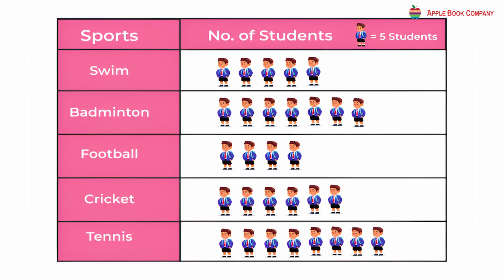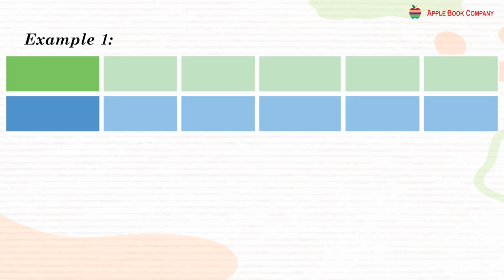Representation of data. Pictograph. Data can be represented in words, symbols, and pictures. When we represent data in the form of pictures, it is called a pictograph. Example 1. Number of Tom's friends who like to play different sports is given below.